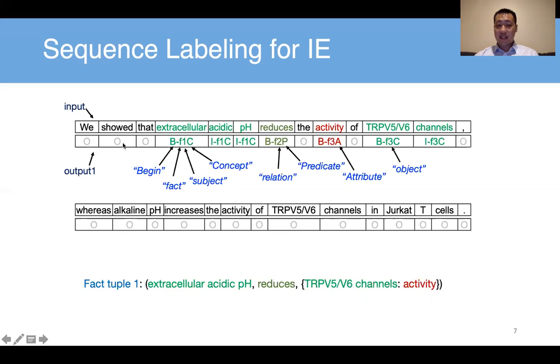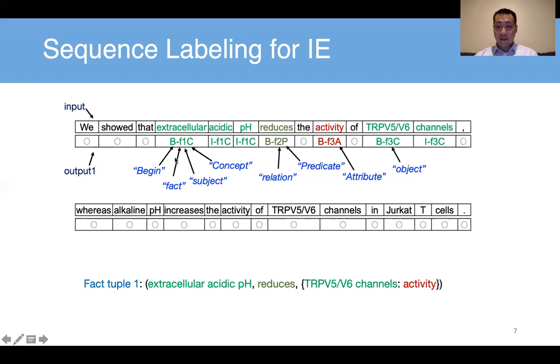If it's not in the tuple, we give it the O down here. But if it is, see here, this label is BF1C, meaning this token is a beginning word. B is for beginning word of a concept. C is for concept. It's not an attribute, it's a concept. In the subject of this tuple, right?